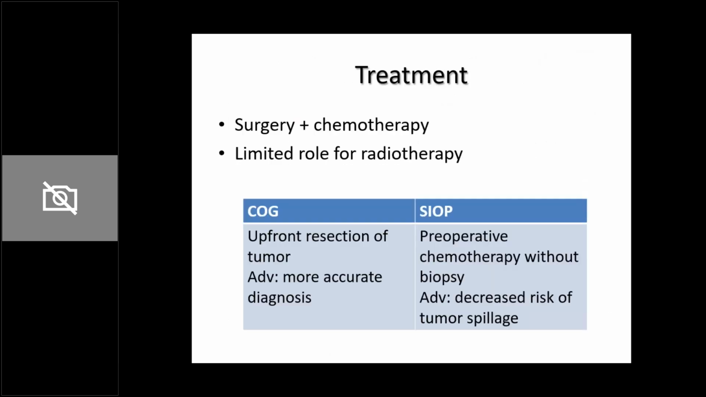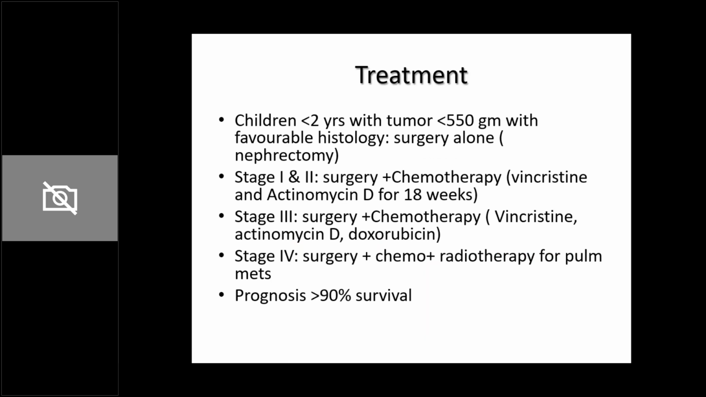As far as treatment is concerned, surgery and chemotherapy form the mainstay of treatment. Radiotherapy has a very limited role. So two protocols are followed. One is the COG, which says that you just diagnose it with a CT scan, do an upfront surgical resection, and then give chemotherapy. Whereas the SIOP group says that you first do an FNAC, give a preoperative chemotherapy, and then you do a surgery.